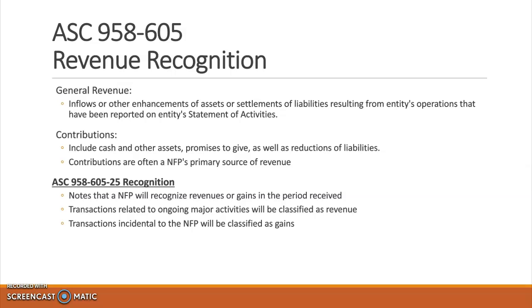Contributions are typically a not-for-profit's primary source of revenue, and they will include cash or other assets, promises to give, as well as reductions of liabilities.